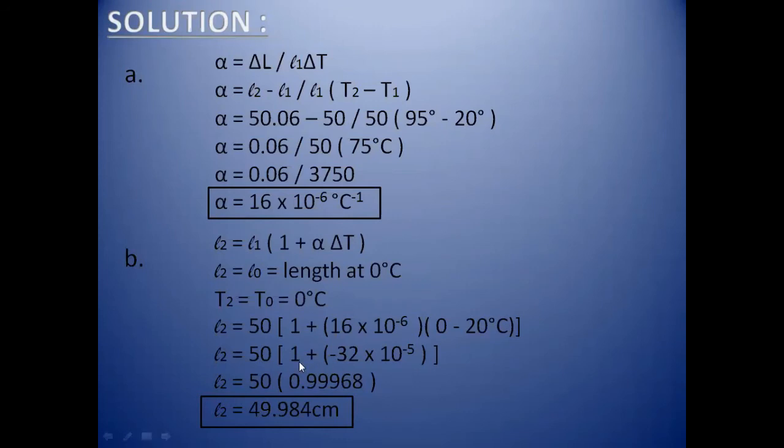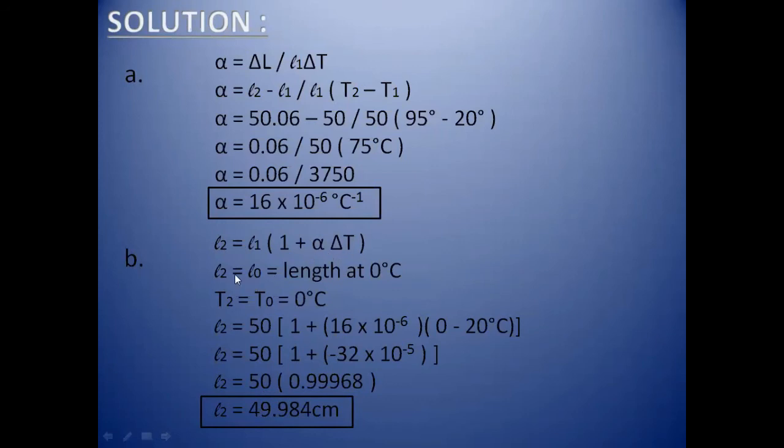Now we are moving toward the next part of the numerical, and that is to find the length of a rod at a temperature of 0 degree centigrade. Here you have to remember that the formula is L2 equals L1 (1 plus alpha del T).